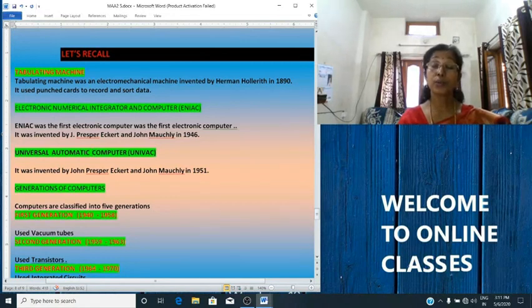Third generation computers used integrated circuits. The first generation was the period from 1940 to 1958. Second generation, 1959 to 1963. Then third generation computers, 1964 to 1970.